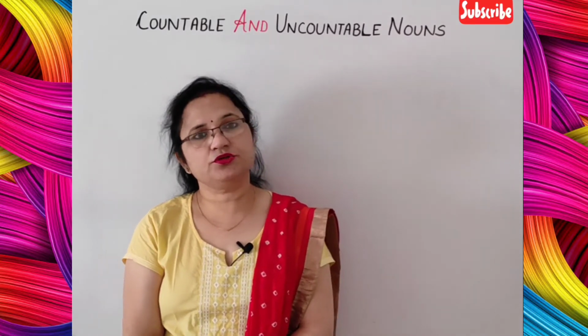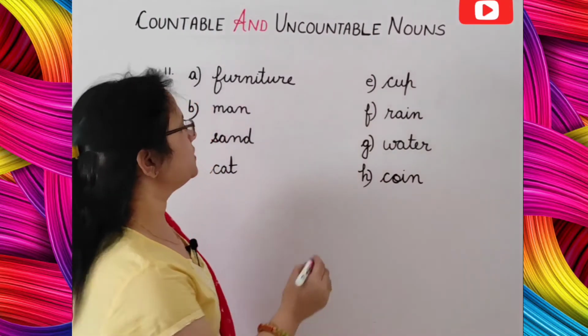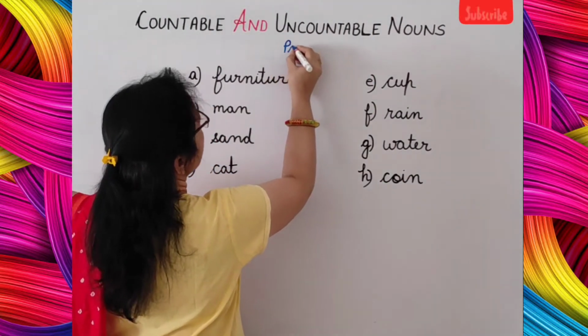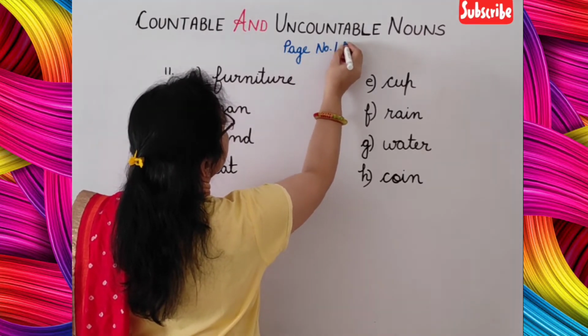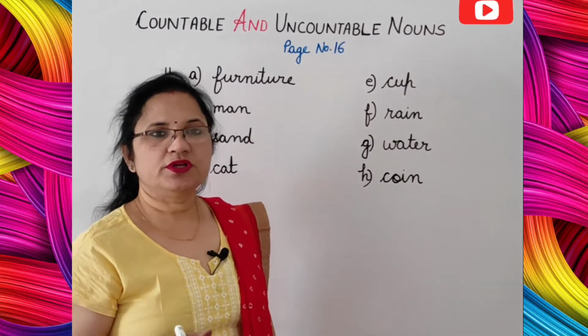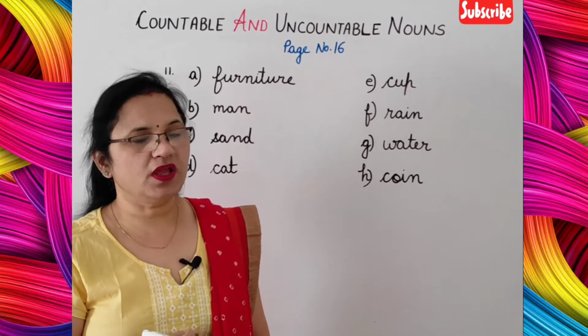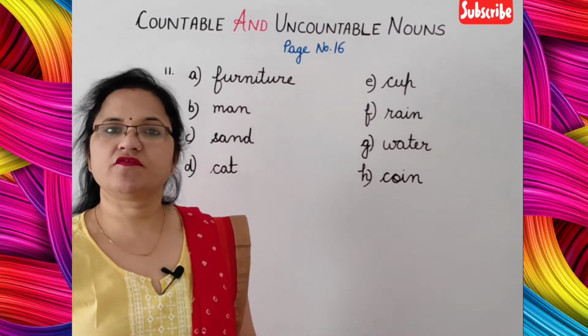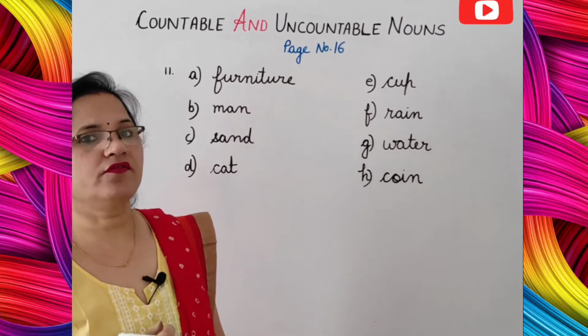So students, let's do some exercises to understand the topic. Students, let's do this exercise. This is given on page number 16 of your Compacta English Grammar book. So students, here what you have to do, the nouns which are countable you have to write C in front of it, and which are uncountable you have to write UC in front of it.